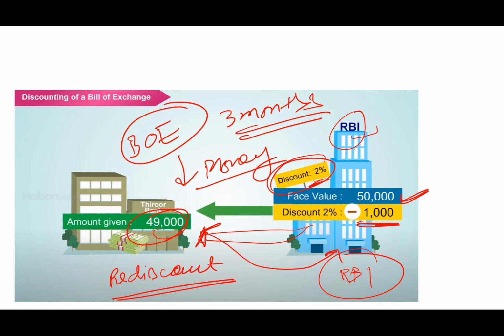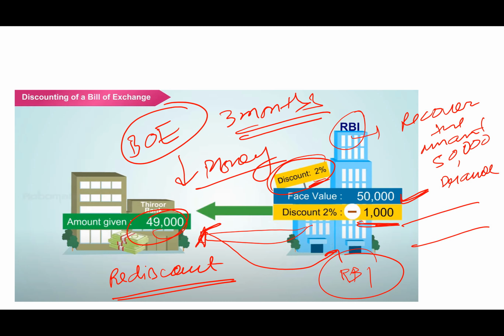Now the RBI will recover the full amount of 50,000 rupees from the drawee. So this is what the bill of exchange is.